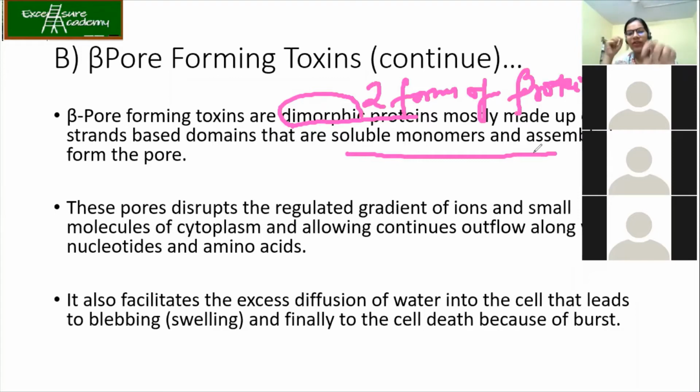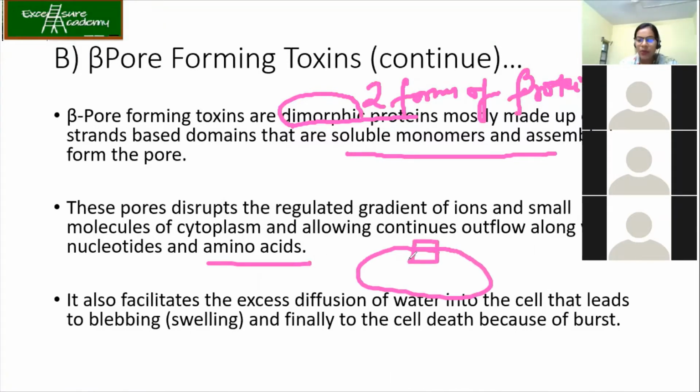These pores disrupt the regulated gradient of ions and small molecules of the cytoplasm, allowing continuous outflow along with nucleotides and amino acids. So the cell is there and the pore has been formed. Whatever was present in the cytoplasm will now go out. Eventually the cell will die, correct? This also results in an osmotic change, because of which a large amount of water will be taken in, and it can cause death because of bursting of the cell.